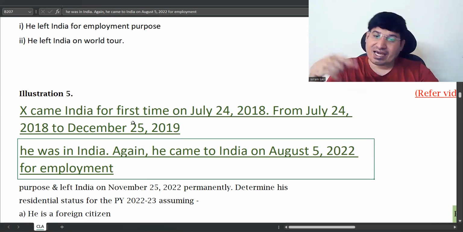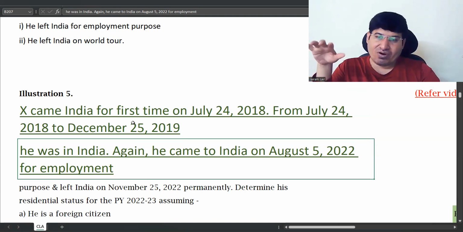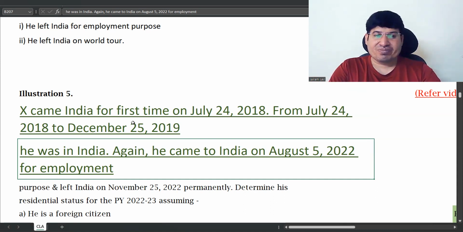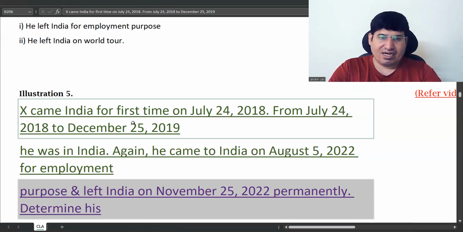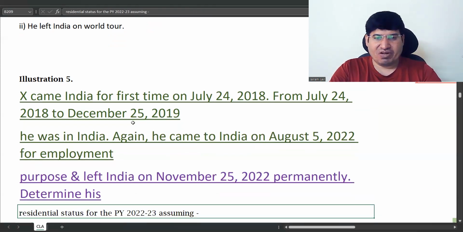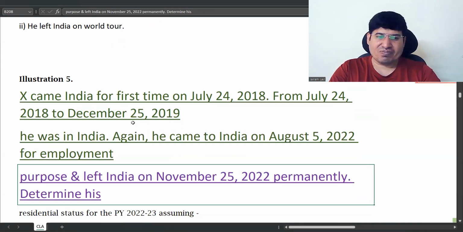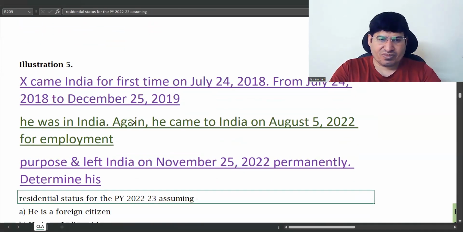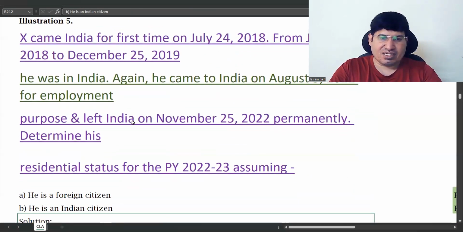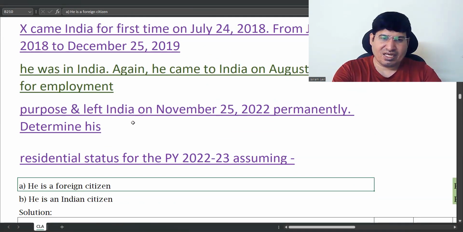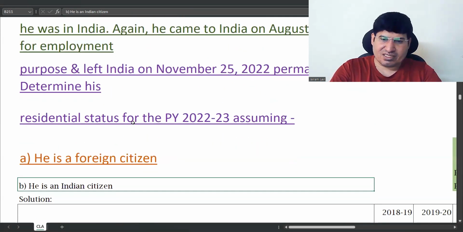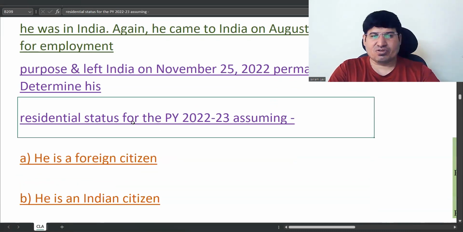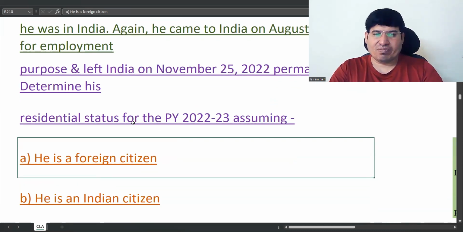The next sentence is again he came to India on 5th August 2022 for employment purpose. Okay. And left India on November 25, 2022 permanently. Determine his residential status. Okay. Status assuming he is a foreign citizen and he is an Indian citizen. You have to assume. Okay, one by one.